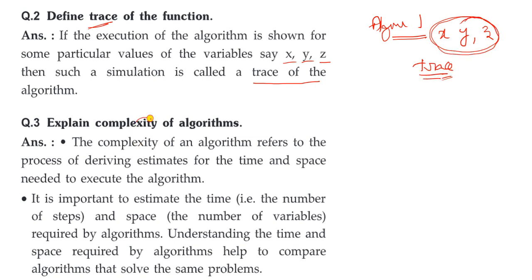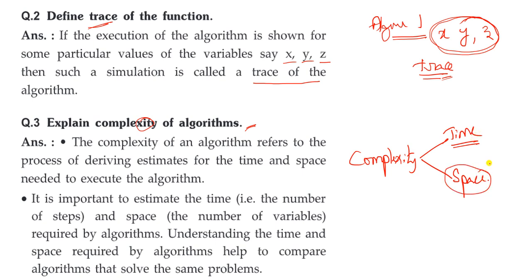Okay. Now the complexity of an algorithm. What is the complexity of an algorithm? It refers to the process of deriving the estimation of time and the estimation of space needed for that particular algorithm. Remember this, very important: for the complexity of an algorithm, we can determine time and space. With the help of time, we estimate how much time is required to execute that particular algorithm. And space is how much space is required to store that particular algorithm in the system. Clear? So that is time complexity and space complexity, right?